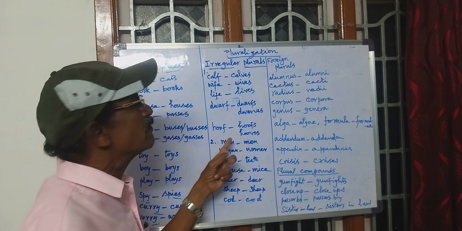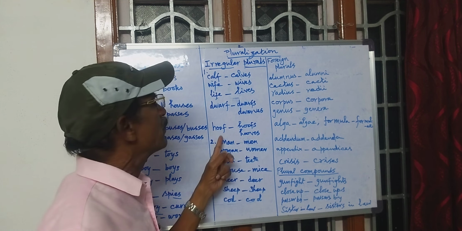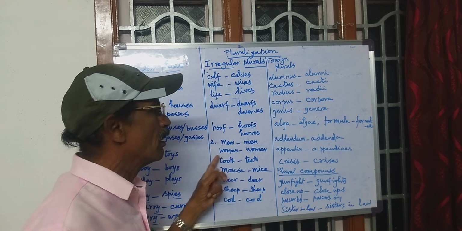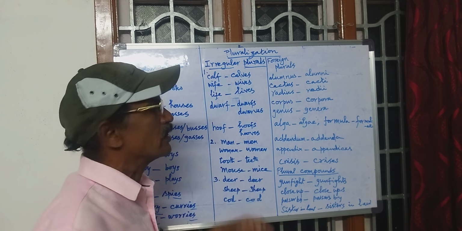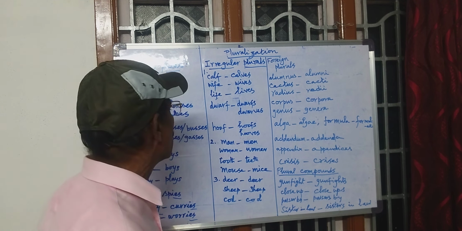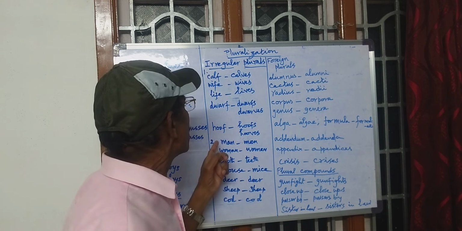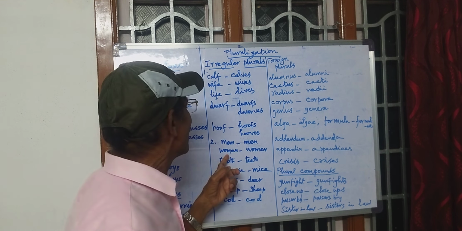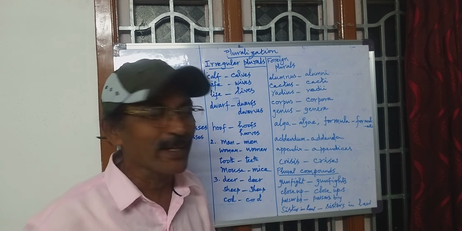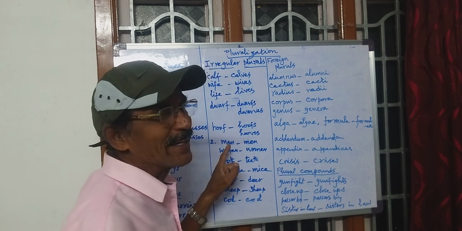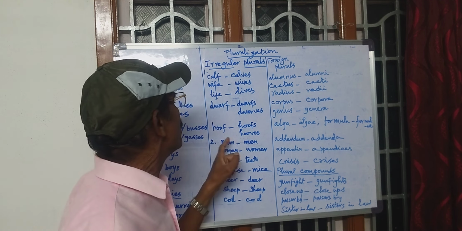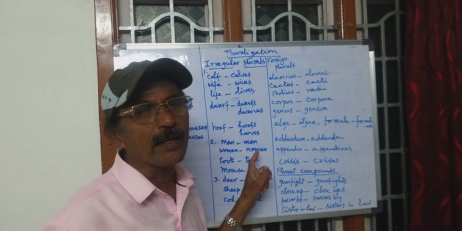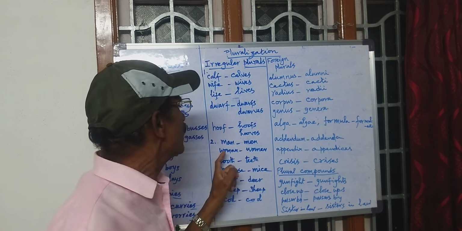Man becomes men. Inflectional plural. The middle vowel sound gets changed. Man becomes men. Woman, women. Here this is man, but this is not woman. We have to pronounce this as woman, and the plural as women.